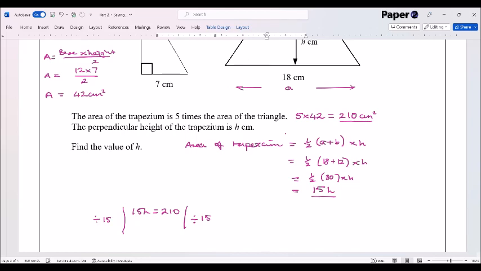Okay, and we get an answer of, let's have a look, 210 divided by 15. Fairly straightforward, I think. 210 divided by 15 is equal to 14. So H must be equal to 14 centimeters as being my height of my trapezium.